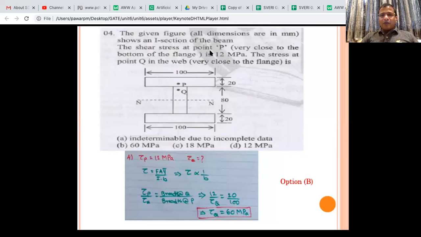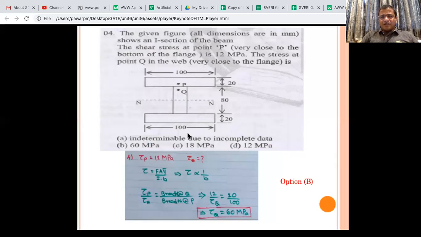The shear stress at point P very close to the bottom flange is 12 MPa. The stress at Q, very close to the flange, is asked, but I don't know whether the B value is given. Maybe 20, I guess. Yes, 20 only. It is not given clearly, but 20. So you can take the ratio of these two stresses, and then you can find the answer.